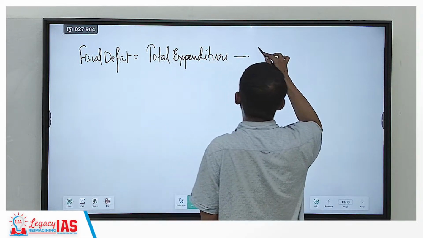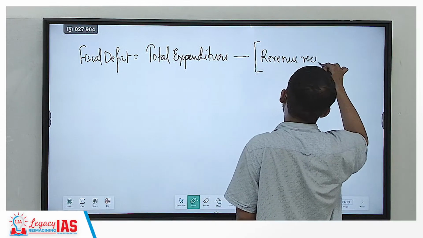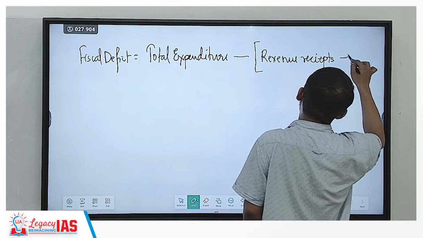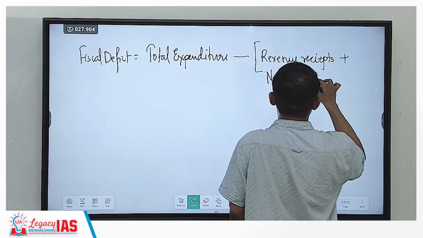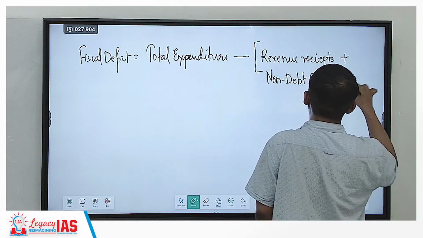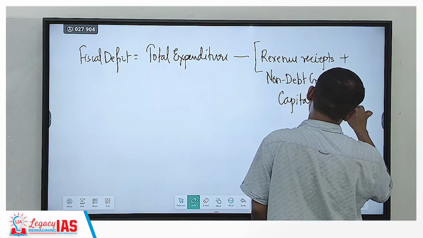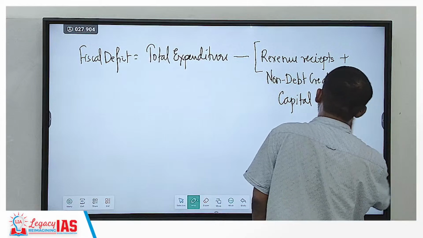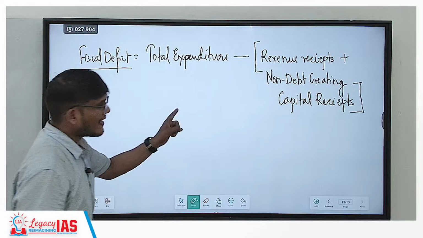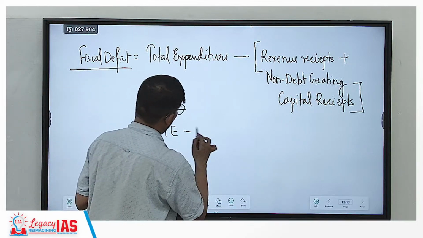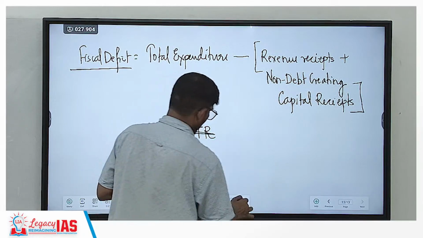Minus revenue receipts plus non-debt creating capital receipts. This is important. Okay, in fiscal deficit, remember, we are not directly saying total expenditure minus total receipts. We did not say that. This is wrong. Then what did we say?